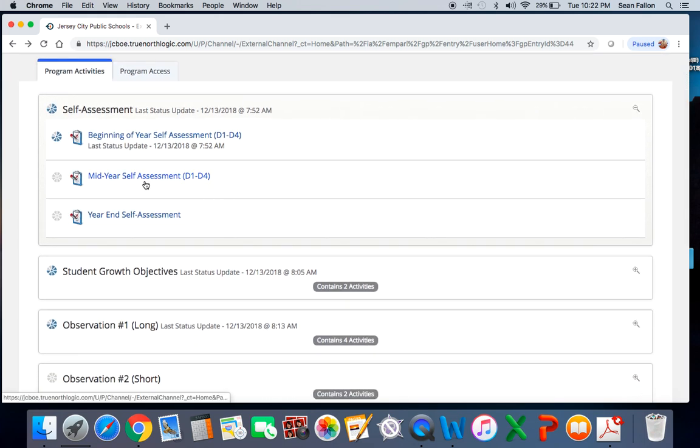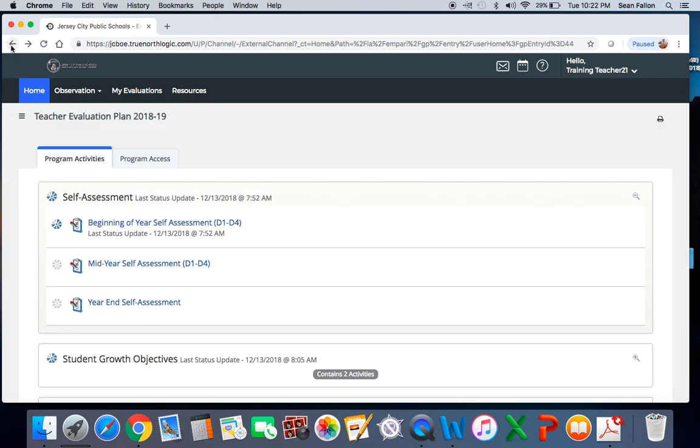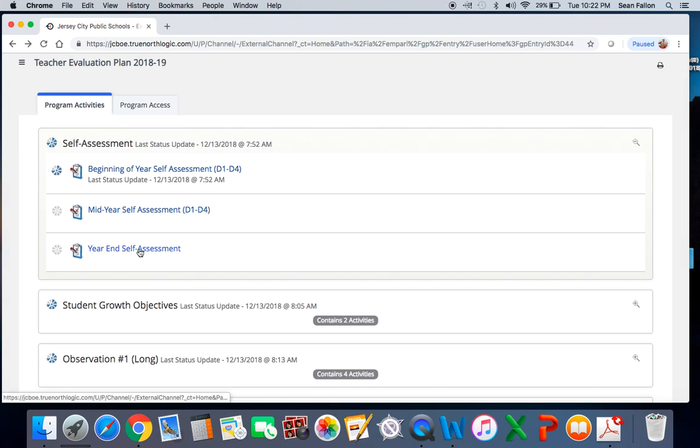There is a mid-year assessment for domains 1 and 4 that some of your administrators might ask you to complete. It's the same exact format. You'd click on it, you'd hit start, and it would show you the domains. You'd rate yourself. The end-of-year self-assessment is the same thing.